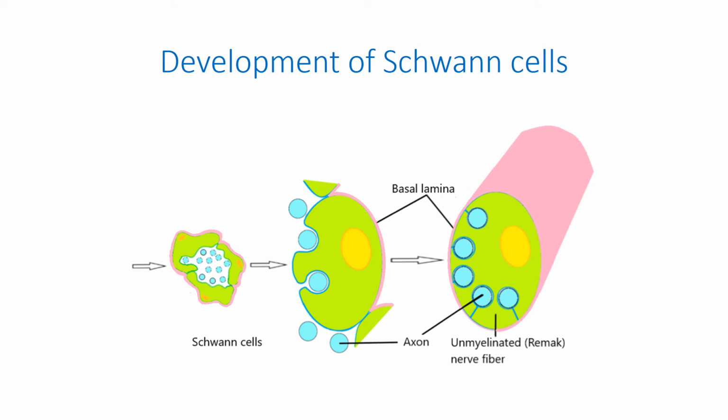Axons of small diameter, up to 1 micrometer, do not undergo radial sorting, but gradually fit into grooves along the surface of immature Schwann cells, which turn into non-myelinating Schwann cells, forming myelin-free nerve fibers.